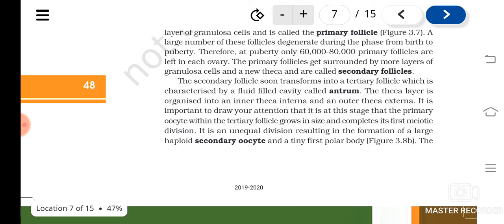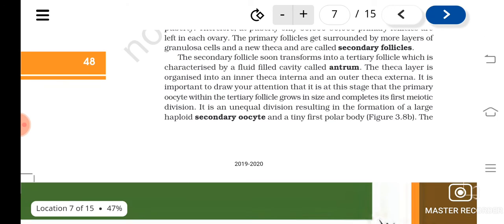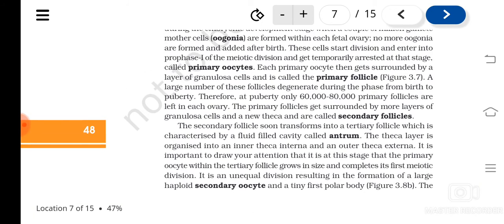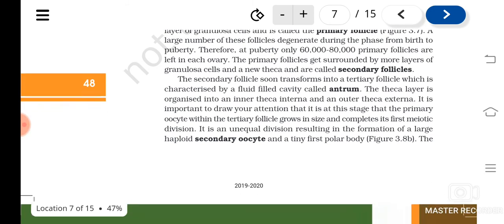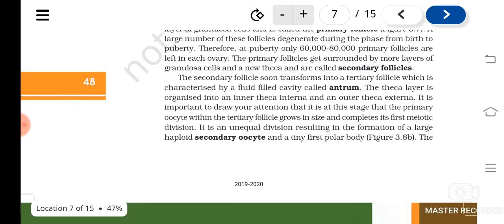The primary oocyte grows in size and it completes its first meiotic division. First meiotic division means it entered into prophase 1 only and there it was arrested. That continuous process was not happening. So now when the follicle is growing or has matured into a tertiary follicle, the primary oocyte undergoes what? They complete the first meiotic division, means they enter into the metaphase 1, then what? Anaphase 1 and telophase 1.